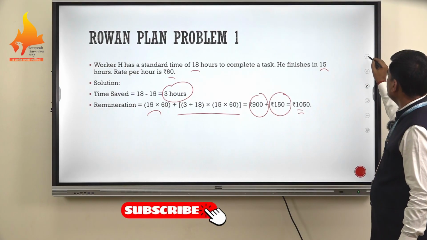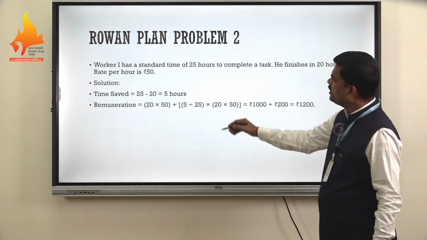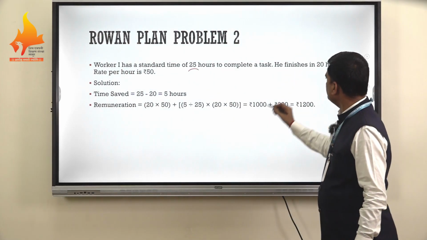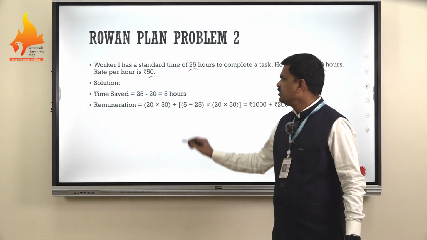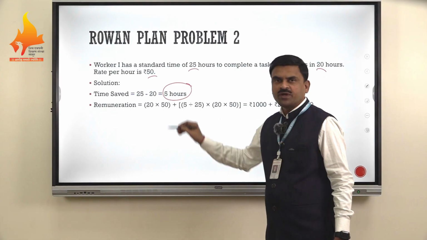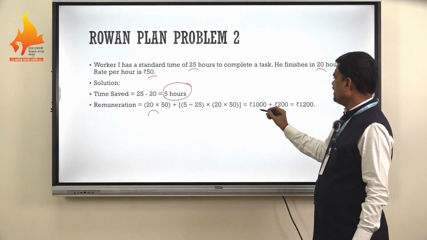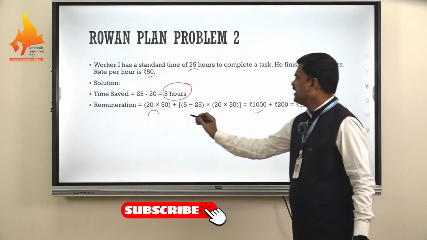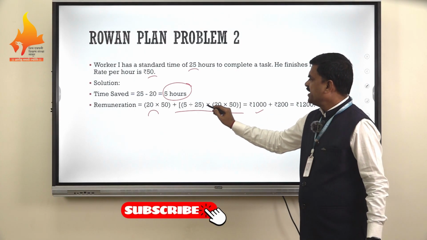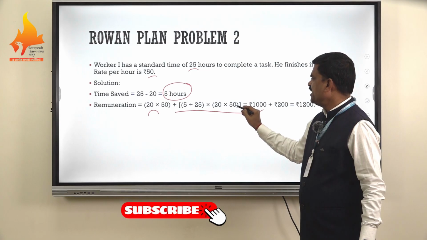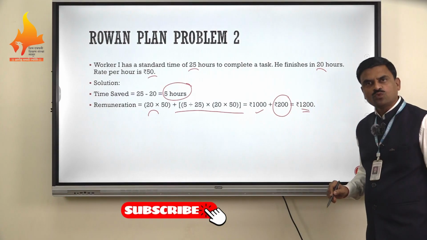They are 1050. Again, under Rowan plan, another problem is standard time is 25 hours, time taken is 20 hours, rate per hour is 50. So time saved is 5 hours. So under this plan, basic wages are 20 into 50, that is rupees 1000. Incentive wages are time saved upon standard time into time taken into rate per hour. It comes 200 and wages 1200.